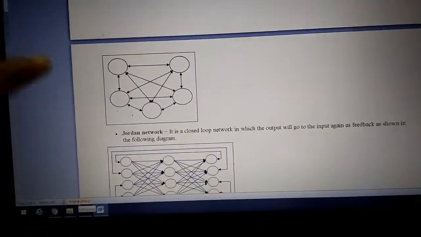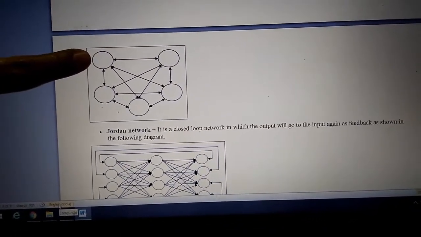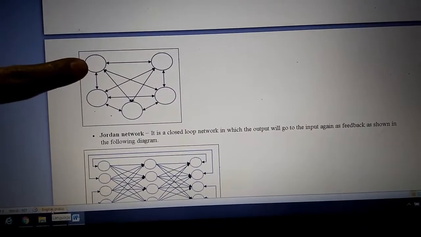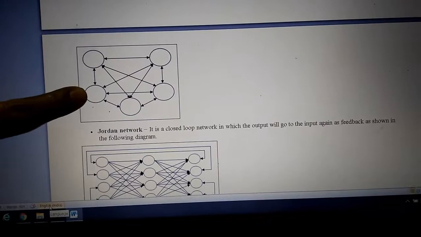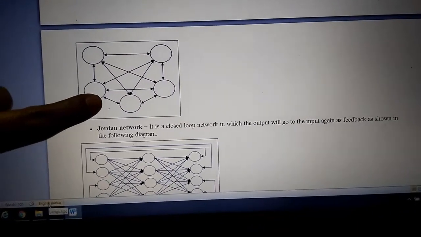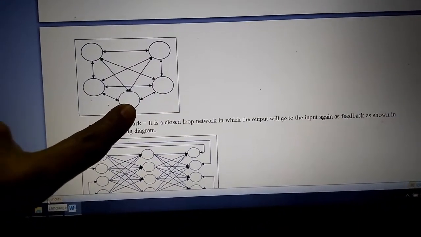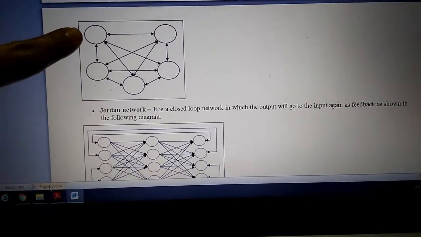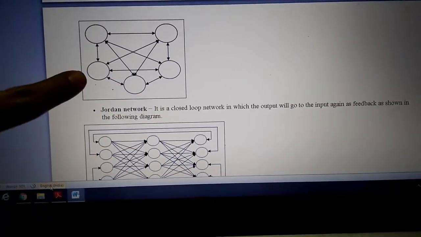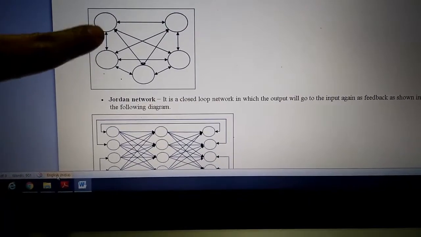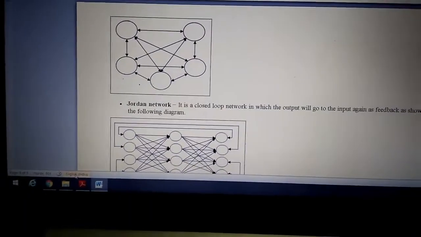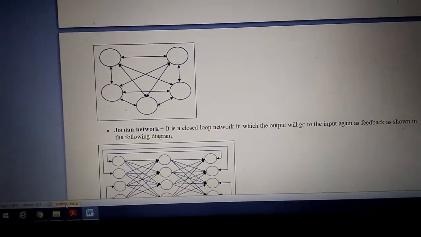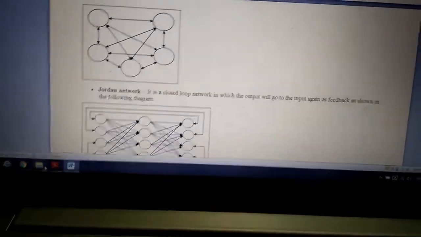Now consider this node 1. Node 1 works as input layer to the node 2. This node 2 works as input layer to the node 3, but this node 1 becomes the output layer for the node 2 because here a bidirectional arrow is there. This is simply a mesh topology.